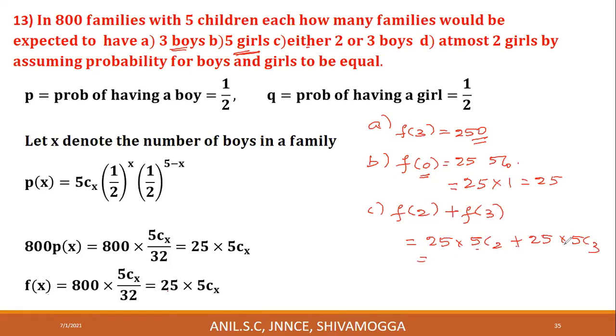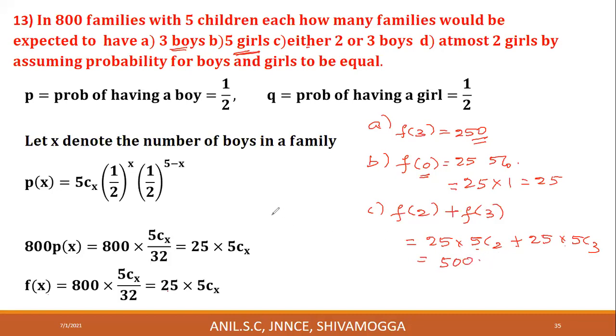Either 2 boys or 3 boys. 500, that's right.